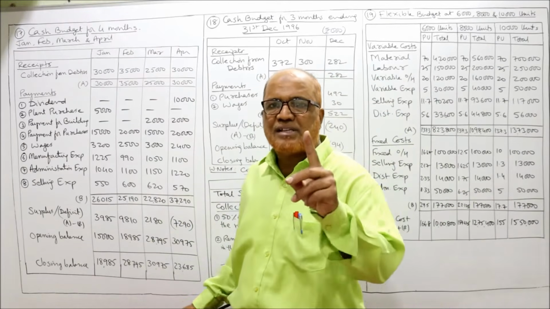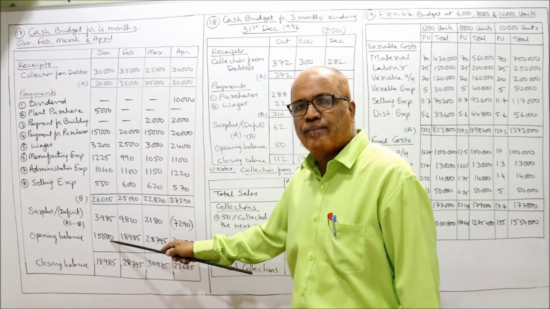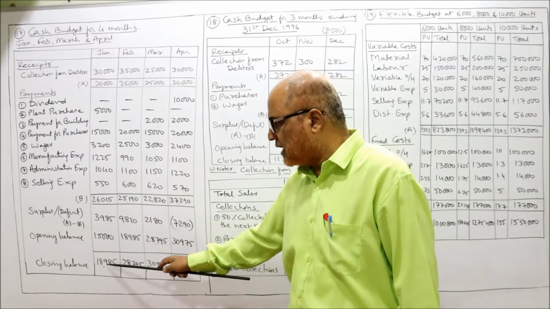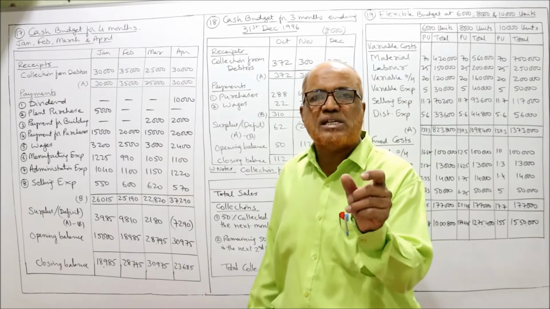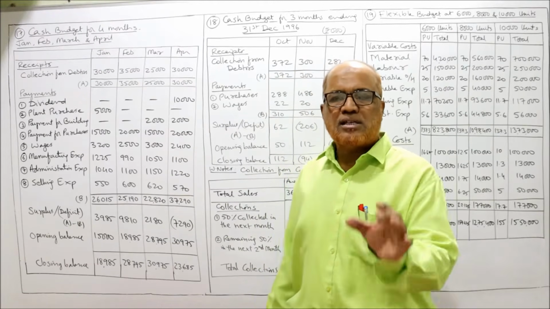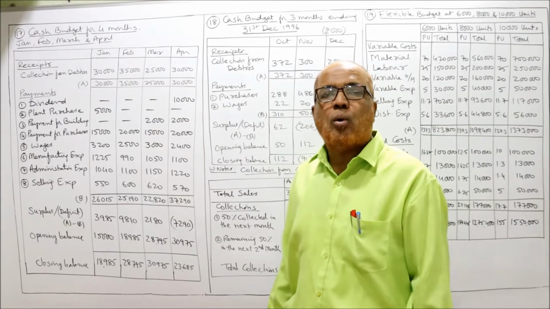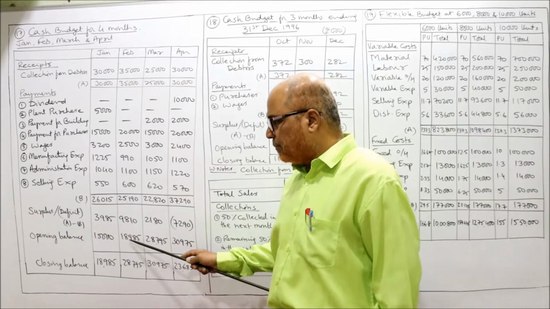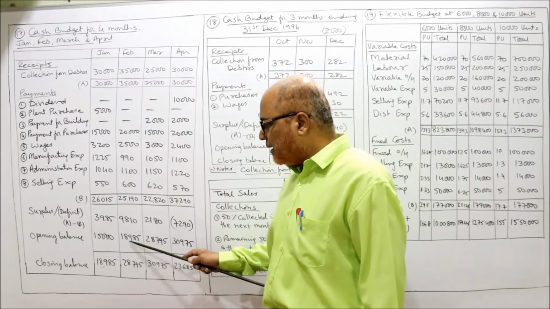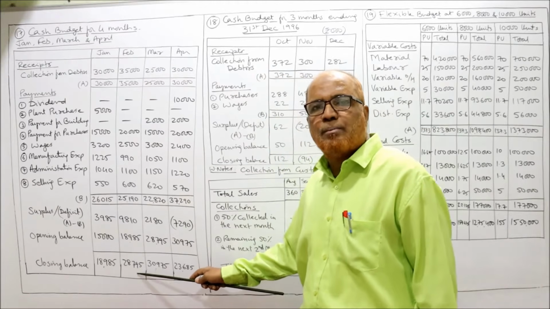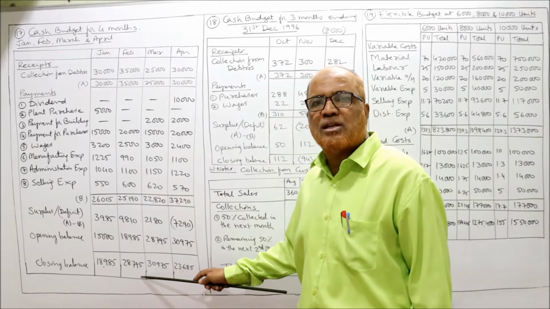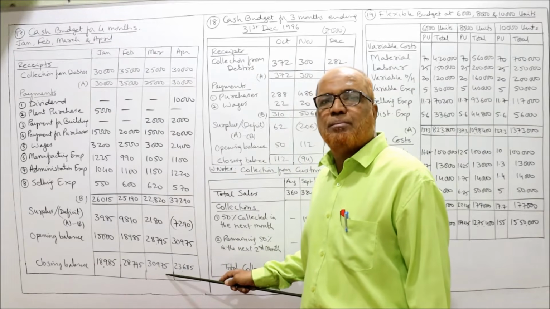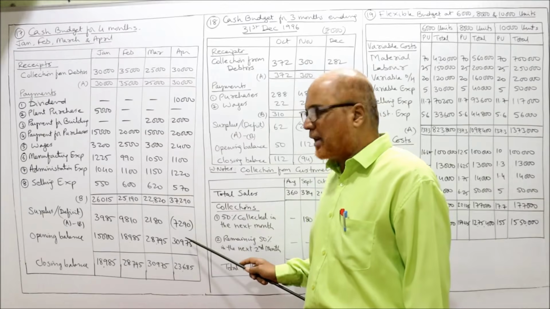Now the opening balance on 1st January, given in the problem, is 15,000. Surplus 3,985 plus 15,000 is 18,985, the closing cash balance of January. This becomes the opening cash balance of February. Adding up, 28,795 is the closing balance of February, which becomes the opening balance of March. Adding up, 30,975 is the closing balance of March, which becomes the opening balance of April.